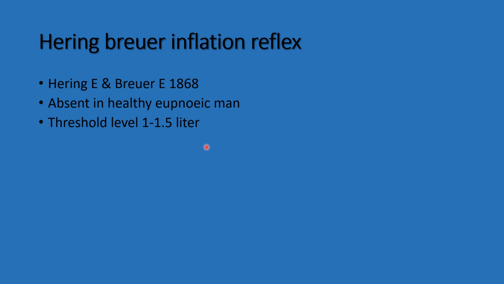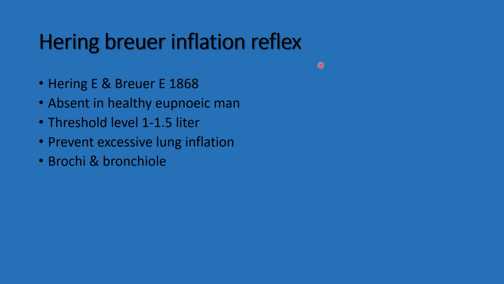The Hering-Breuer inflation reflex threshold level is when the tidal volume increases to 1 to 1.5 liters. Normal tidal volume is 500 ml, so normally this reflex is not activated. When the tidal volume increases to between 1 and 1.5 liters, the Hering-Breuer inflation reflex is activated. It prevents excessive lung inflation.